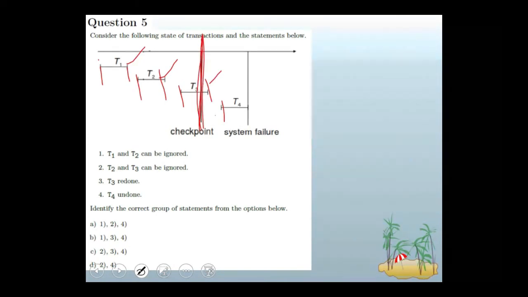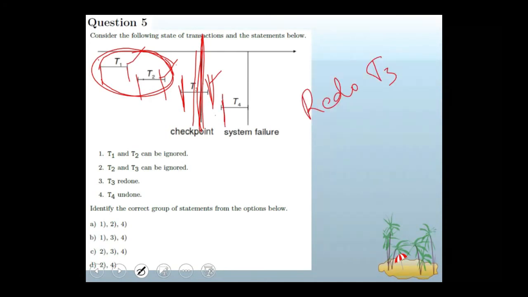Because when a checkpoint is in progress, for the transactions that are already committed, it ensures that these updates are there in the disk, in the stable storage. So no problem at all with T1 and T2. Sorry, T3 is having start and commit, and it is during the checkpoint. Now T3 should go into the redo list. Redo T3. And T4 having start but no commit, so T4 will go into the undo list. Fine. And T1 and T2 can be ignored. No action is required on T1 and T2.